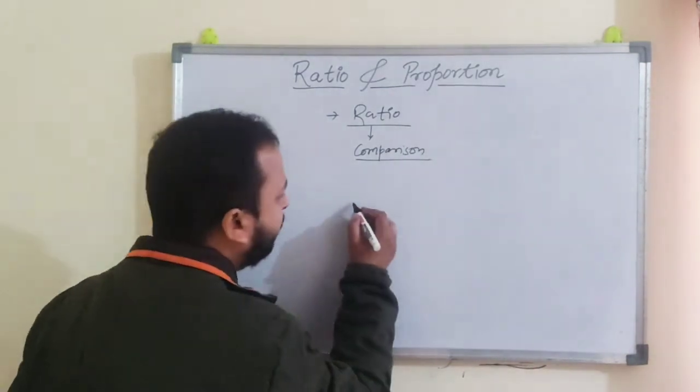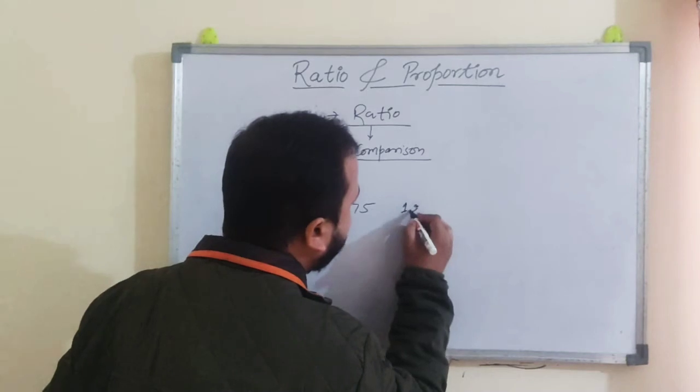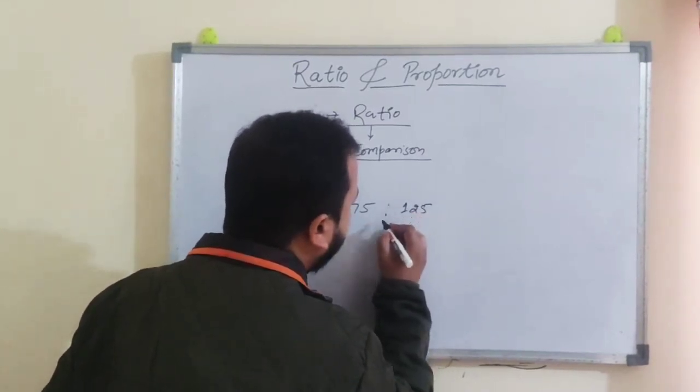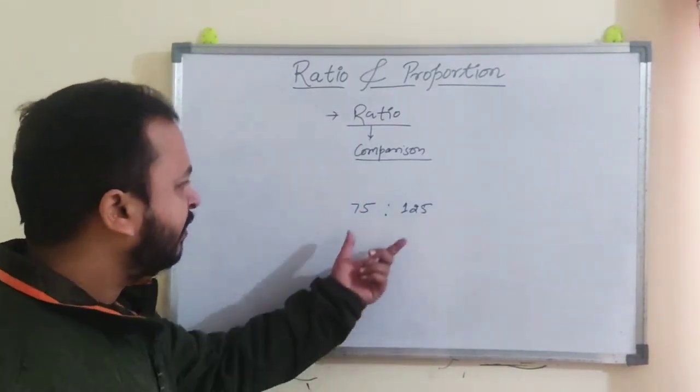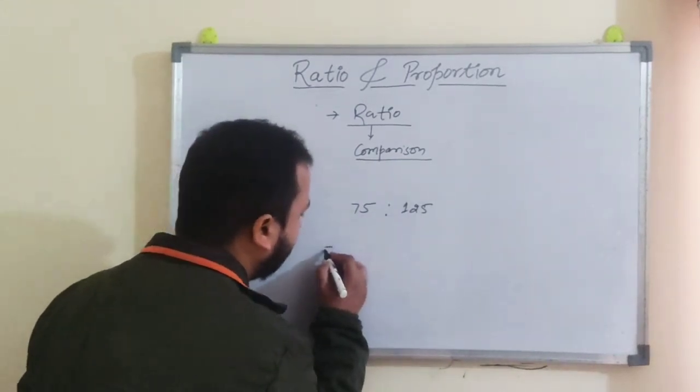Suppose two terms of a ratio are given as 75 and 125. Now we have to write this ratio in the simplest form.